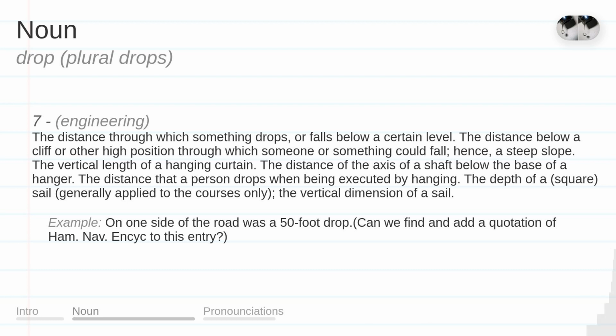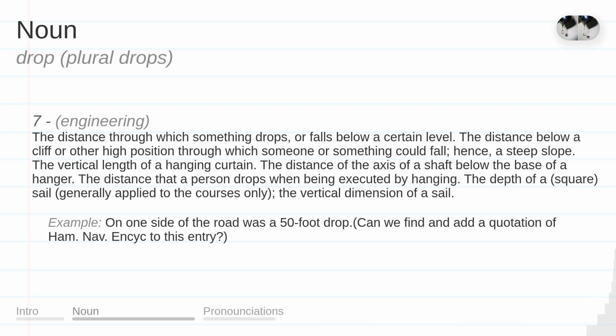The distance below a cliff or other high position through which someone or something could fall. Hence, a steep slope. The vertical length of a hanging curtain. The distance of the axis of a shaft below the base of a hanger. The distance that a person drops when being executed by hanging. The depth of a square sail, generally applied to the courses only, the vertical dimension of a sail. Example. On one side of the road was a 50-foot drop.